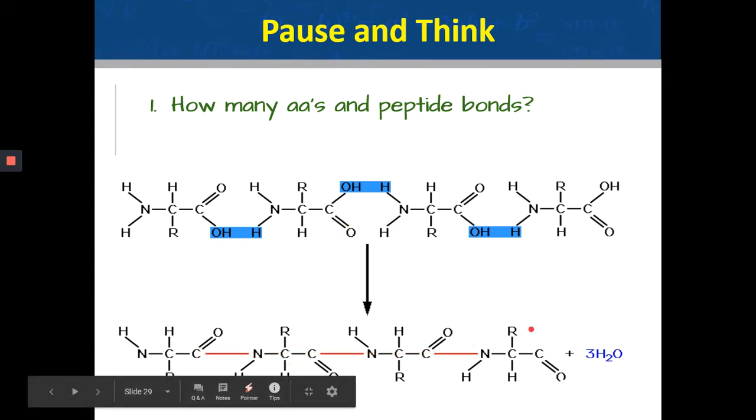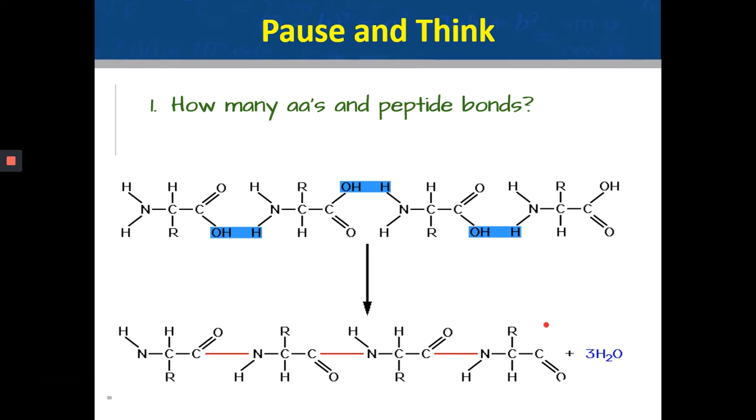So look at the product over here. You can see that the red lines show the peptide bonds in the product. And with every peptide bond, one molecule of water will be released. So therefore, for this tetrapeptide, three water molecules will be released. Now I will ask the second question and you will again pause and think.